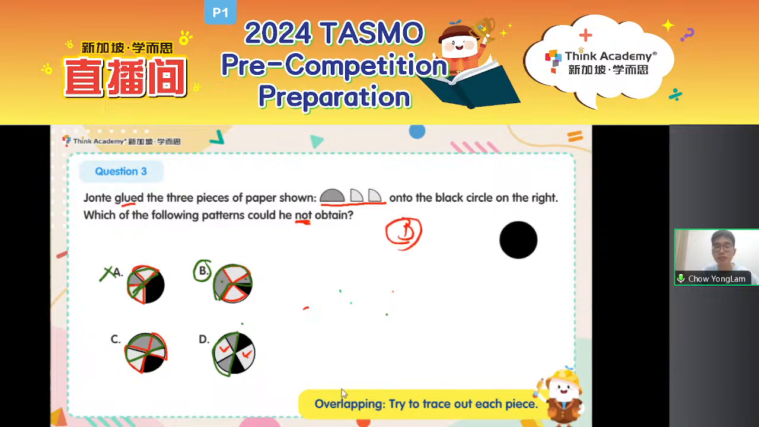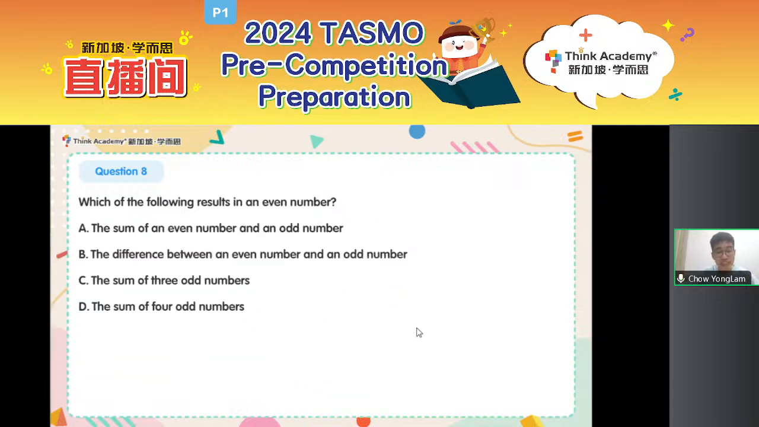All right, so which of the patterns cannot be obtained from overlapping? Trace out each piece and then check your answer. All right, so what do you think in the chat? I see a lot of confident answers. Seems like question 3 is still okay for y'all. Let's perhaps take a look at question 8 then.